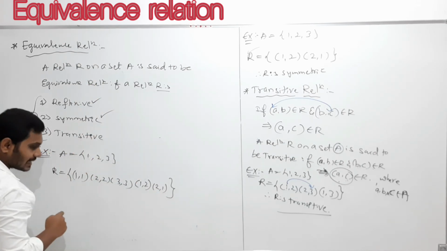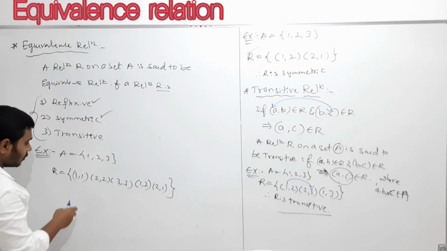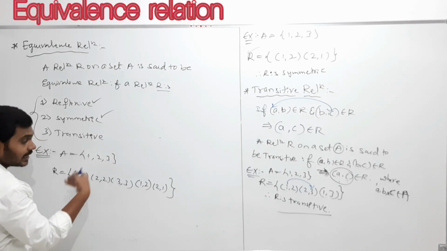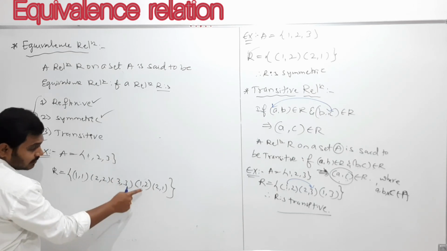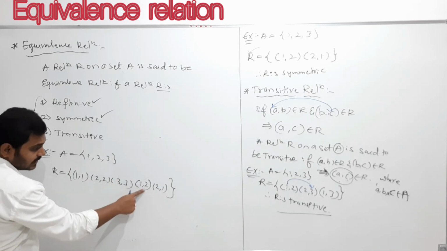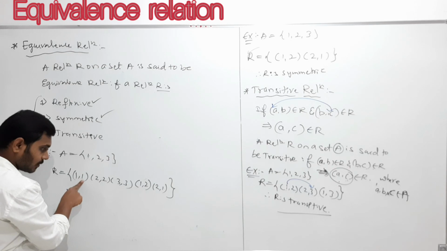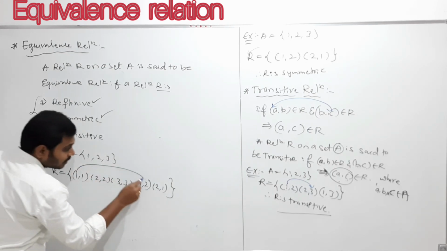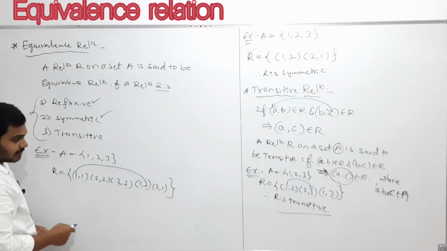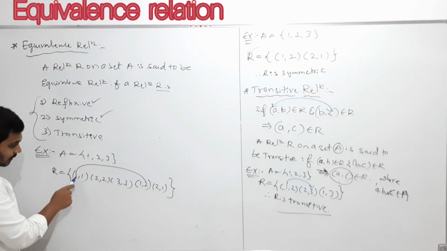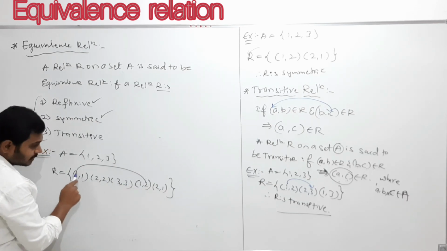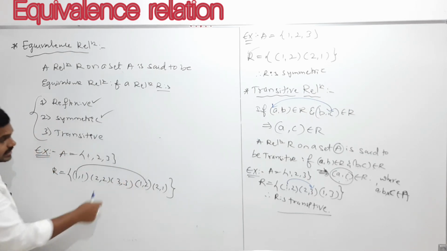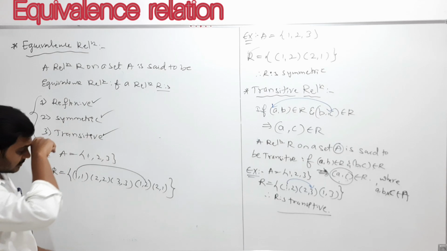Next, my students, transitive. What does transitive mean? (1,1) is there, so we should check whether there is any ordered pair which contains 1 as the starting element. Yes, here (1,2). So (1,1) is there and (1,2) is there. Next, we should check whether (1,2) is there or not. Yes, (1,2) is there, so it is transitive.